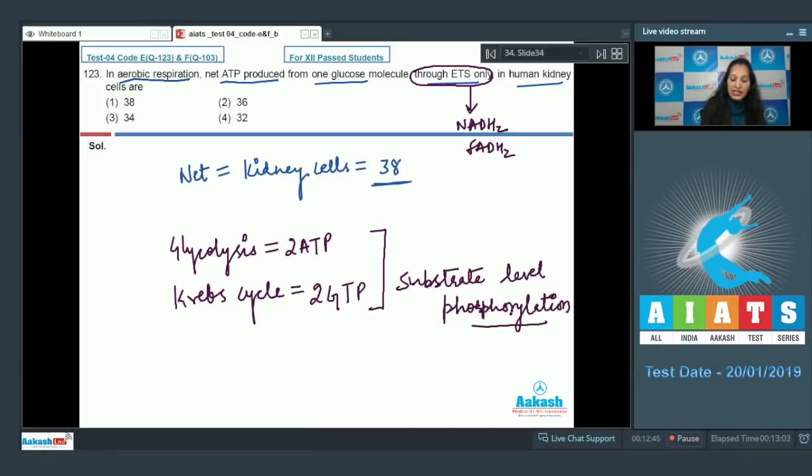So in the question, it is asked through ETS, so we cannot consider these 4 ATP molecules which are synthesized directly. So you have to subtract these 4 ATP molecules from the 38. So 38 minus 4, that is 34. So the correct option for the given question is option number 3. Let's move on to the next question.